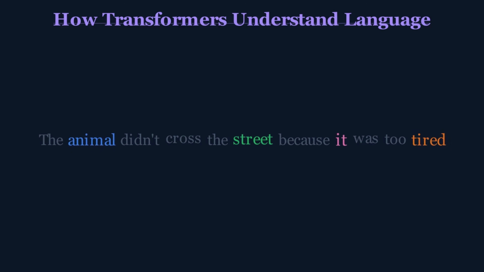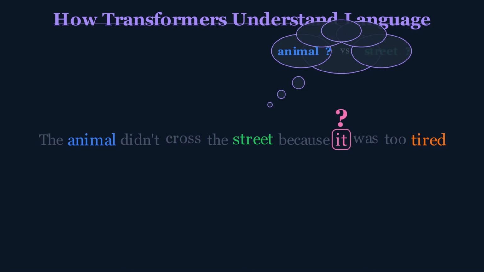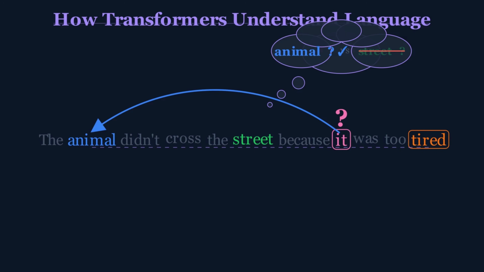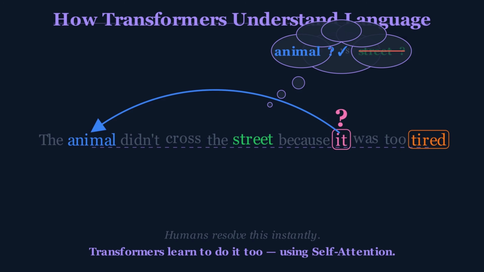So in this series of videos, we are going to understand how transformers understand natural language. Consider a given sentence. So how will a transformer differentiate whether the sentence is talking about the animal being tired or the street being tired? For us humans, understanding sentences like this is almost instinctive. But for a deep neural network, it requires a powerful mathematical mechanism called self-attention.